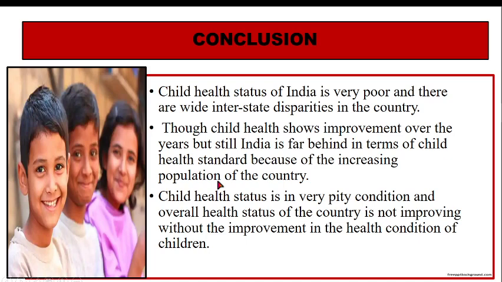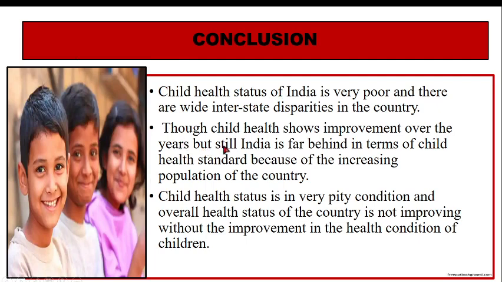If the mother is educated, she can search the internet and try to find valuable information related to care of children. So to conclude, the child health status of India is very poor, and there are wide interstate disparities in the country, which you have seen. For example, in infant mortality rate, Kerala has 5, and Uttar Pradesh has 47. So that is the status of health.